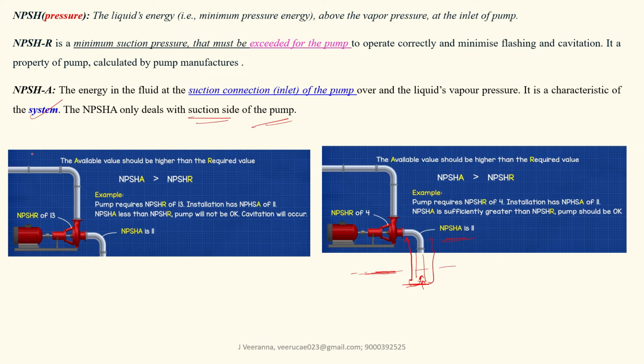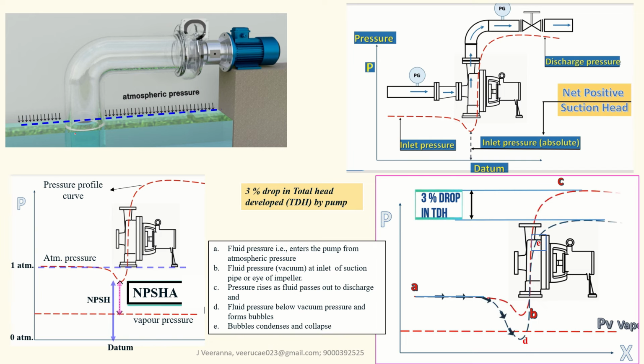Okay, so go through this image also, you can understand the exact difference. Let us assume this line is atmospheric pressure. At the eye of the impeller or inlet of the pump, the pressure reduces, and due to the impeller rotation the pressure increases. This graph is called your pressure profile curve. For cavitation-free operation, the pressure of the liquid should not fall below the vapor pressure.